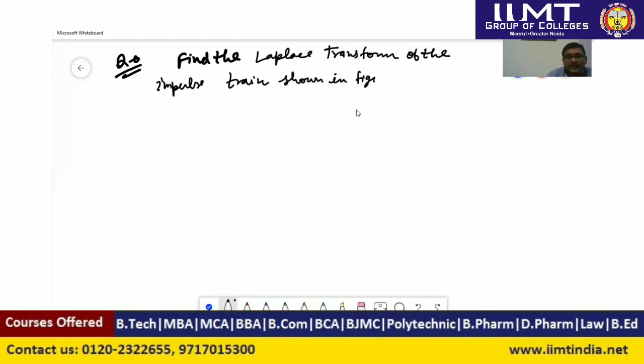That is, we have to find the Laplace transform of the impulse train shown in the figure.